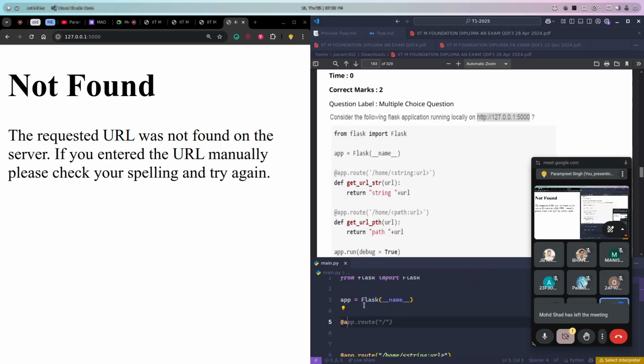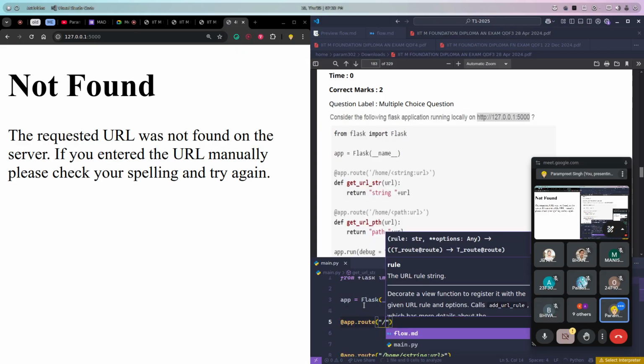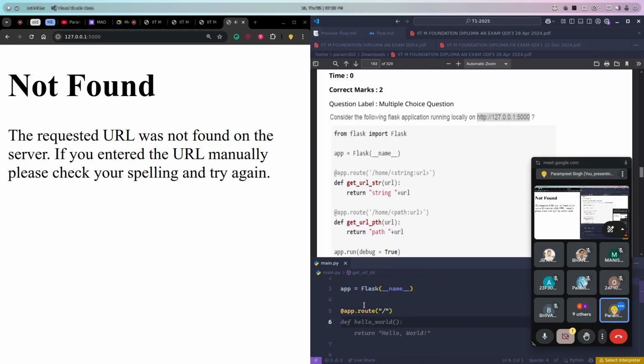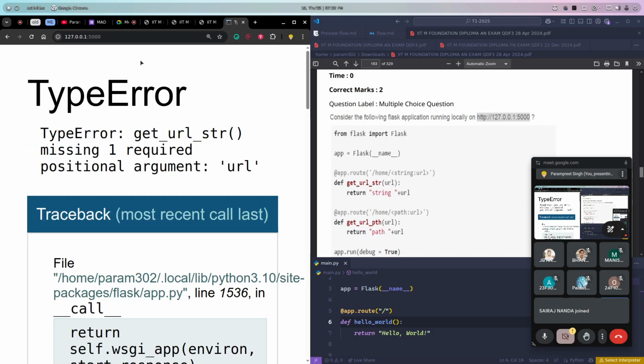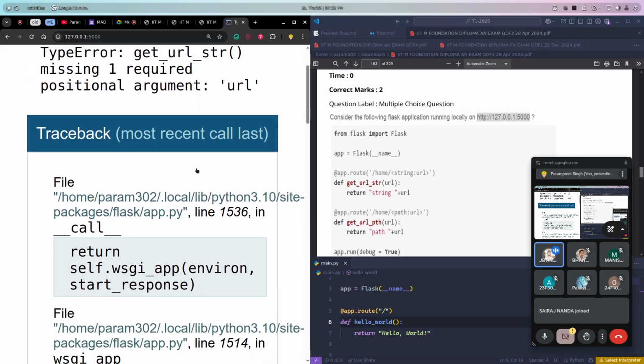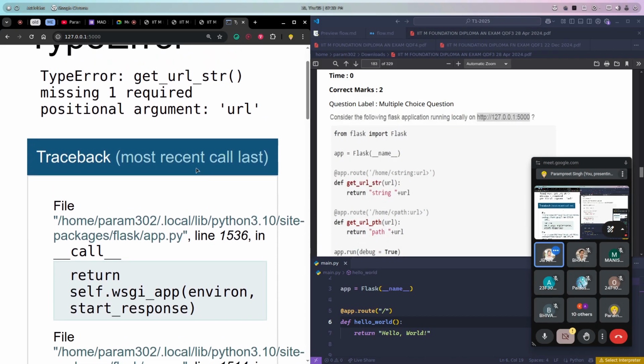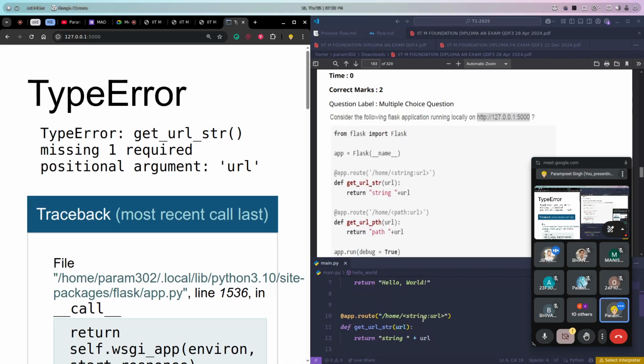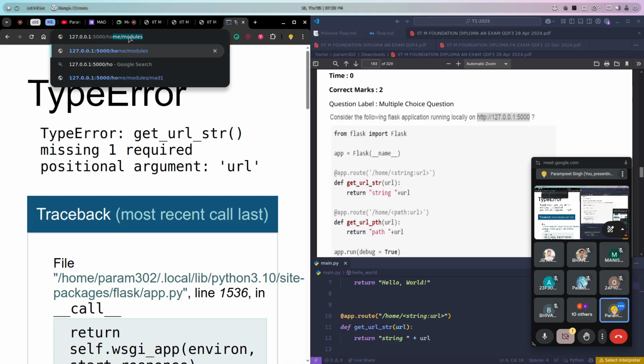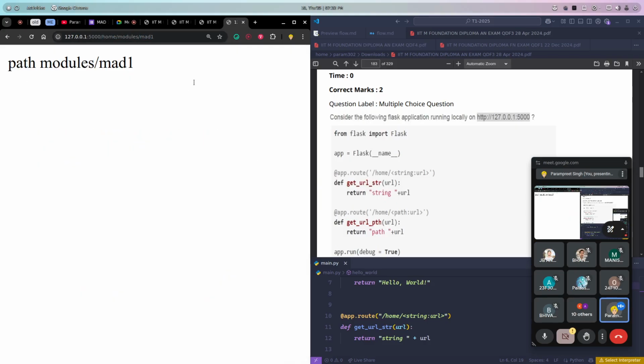Like we create something like this, right? app.route slash something. And for this, if we create a normal hello world or something, and now if we run this. Whatever you typed right now, for that also we didn't define it, right? Home module slash mad one. It worked. Home module and slash mad one, it works.